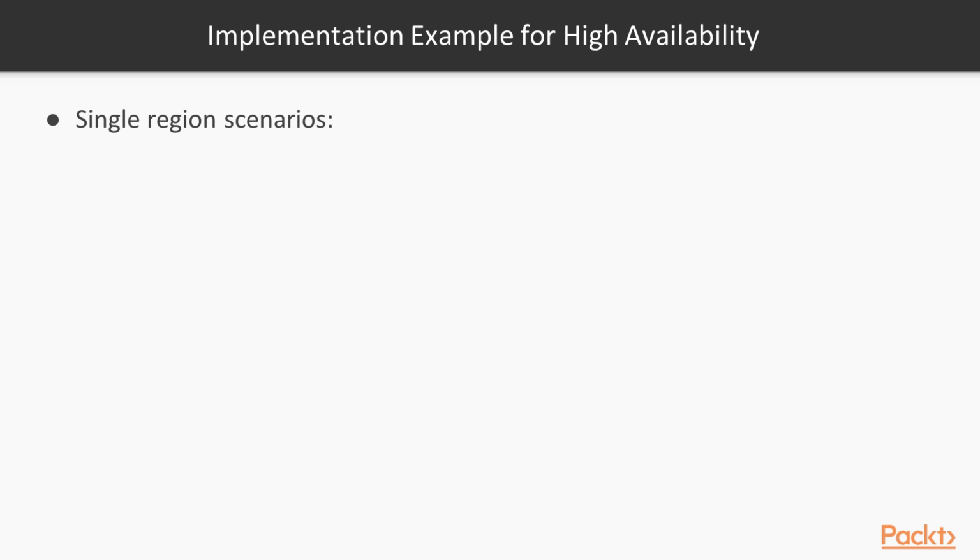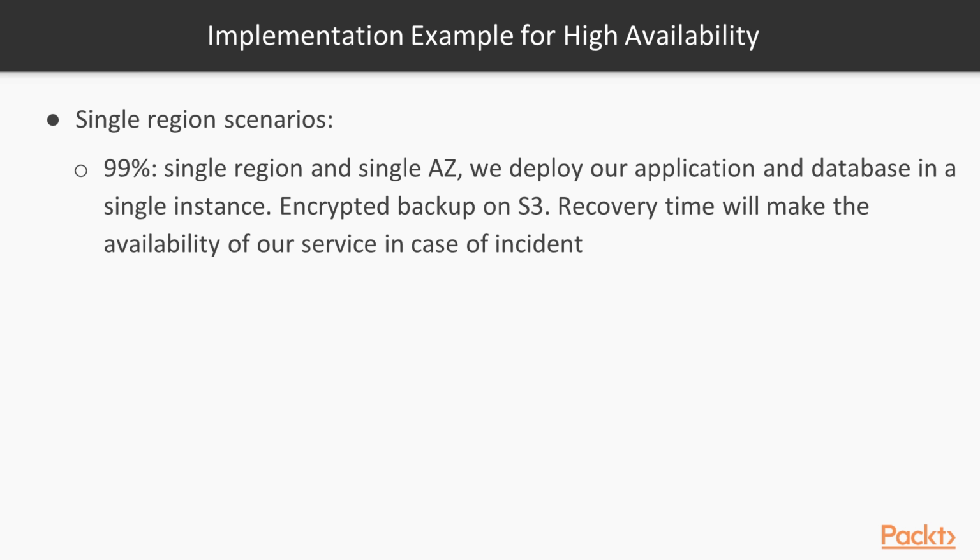Using a single region, we are going to have 99% availability if we use a single region and a single availability zone. So we deploy the application and the database in a single instance. Everything is in the single instance. Despite EC2 having redundancy in the infrastructure underneath the service and the virtual machines, we have a single point of failure.